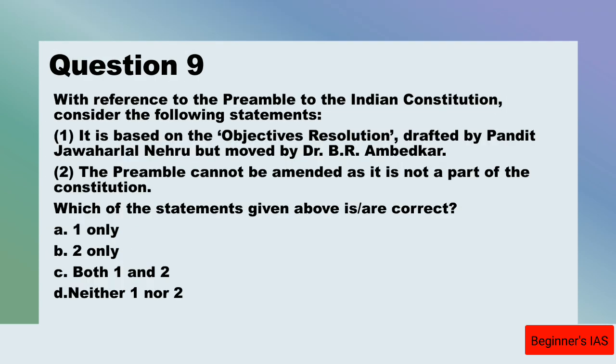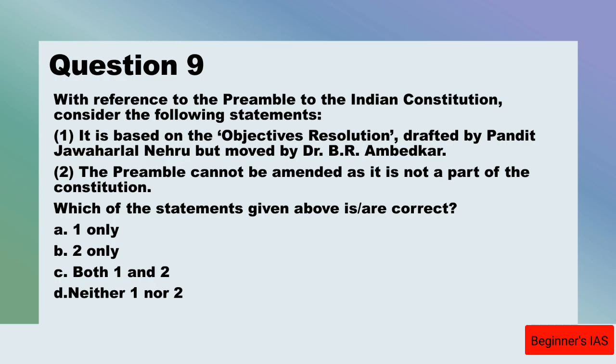Let us move on with question number 9. With reference to the preamble of the Indian Constitution, consider the following statements. 1: It is based on the objective resolution drafted by Pandit Jawaharlal Nehru and moved by Dr. B. R. Ambedkar. And statement number 2: The preamble cannot be amended as it is not part of the Constitution.